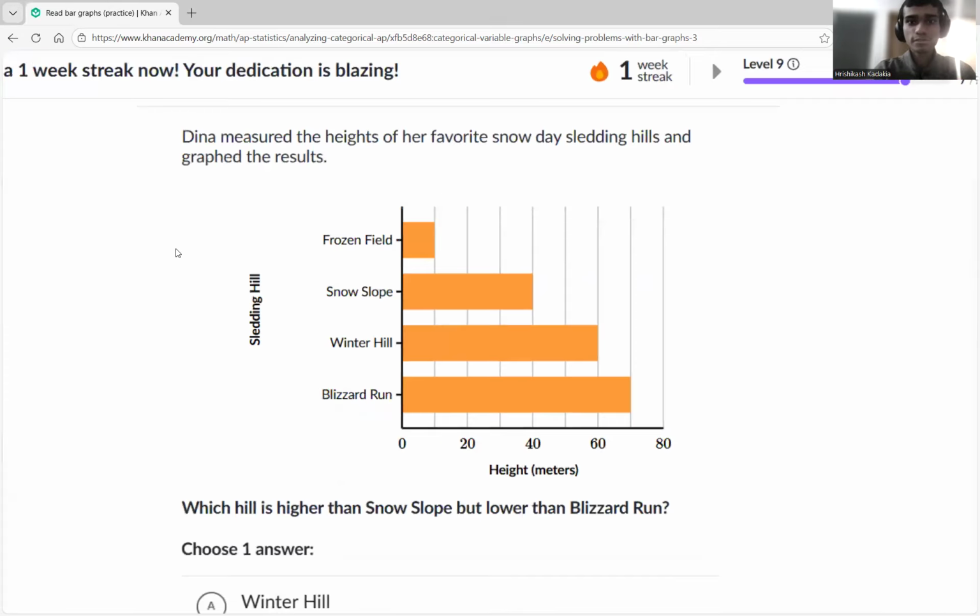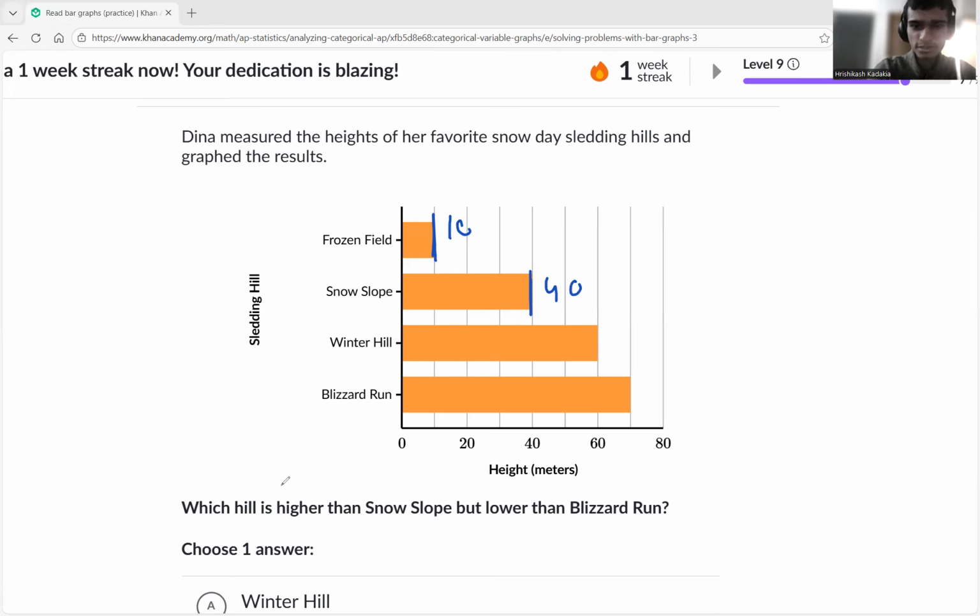Dina measured the heights of her favorite snow sledding hills and graphed them. So again, same thing, measuring this thing. And which hill is higher than Snow Slope but lower than Blizzard Run? What we see here is, which hill is higher than Snow Slope? Snow Slope is at which height? It's 40 meters, right? This is actually between 0 and 20, which is 10.